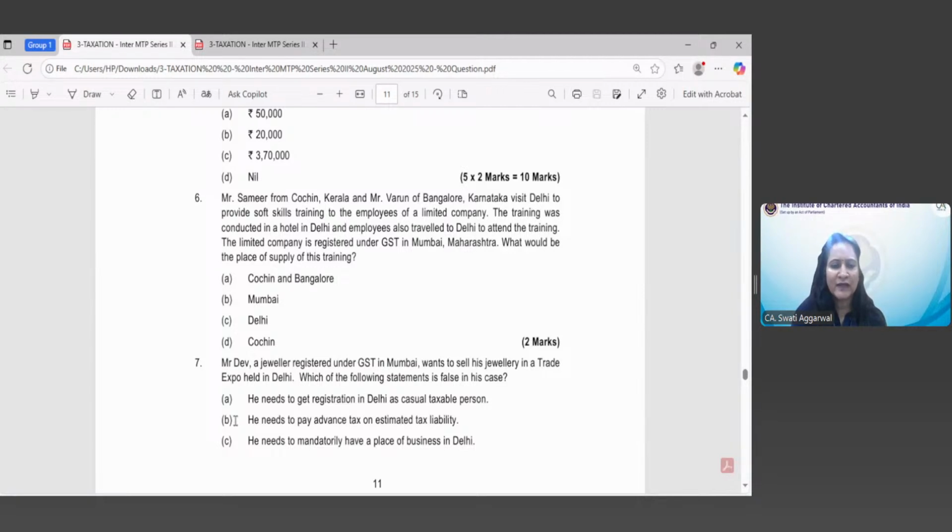Section 12 is applicable at intermediate level where the location of supplier and recipient both are in India. So section 12(5) of the IGST Act 2017 is applicable here. And the correct answer is that the place of supply is Mumbai. Why Mumbai? Although the training has been conducted at a hotel in Delhi and employees also travel to Delhi to attend the training, then why is the place of supply Mumbai? Please tell me.